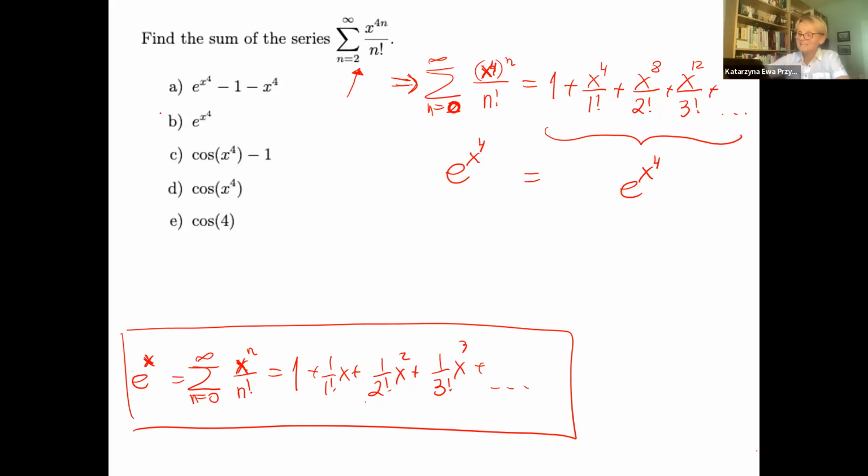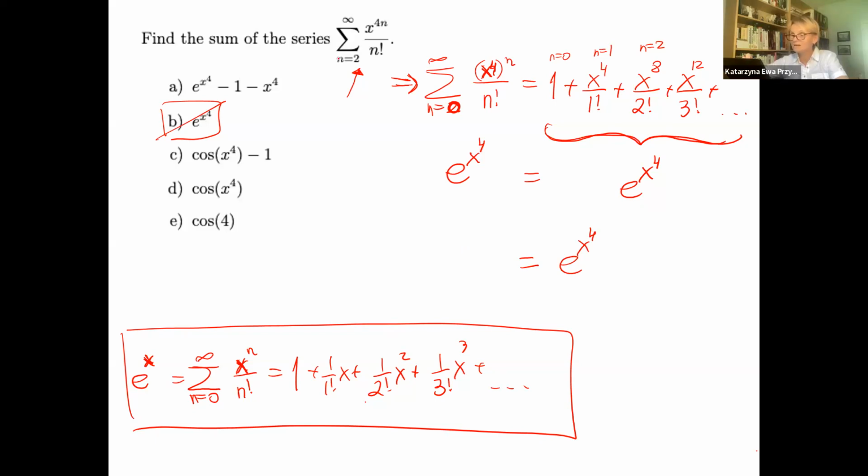I cannot just say this, right? If this is from 0, we do not include the terms for n = 0 and n = 1, because we are starting from n = 2. That means everything is named e to the power of x to the 4.